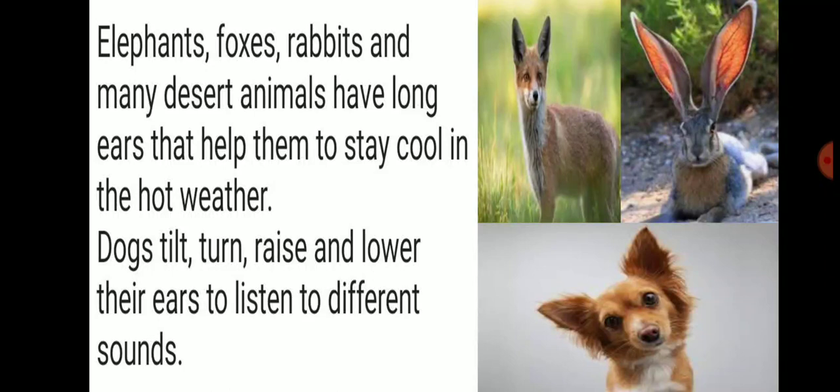Dogs tilt, turn, raise and lower their ears to listen to different sounds. Dogs can move their ears in all directions, according to the surroundings, the situation, and the sounds.